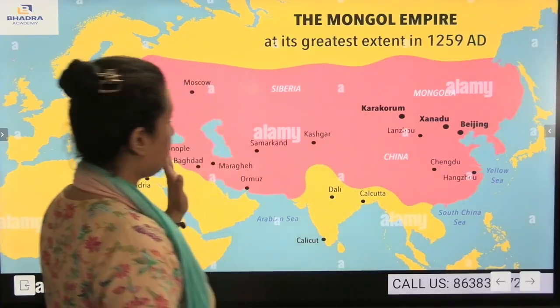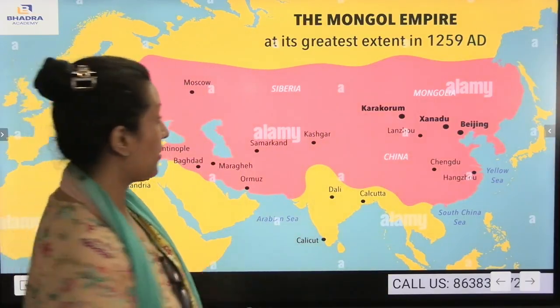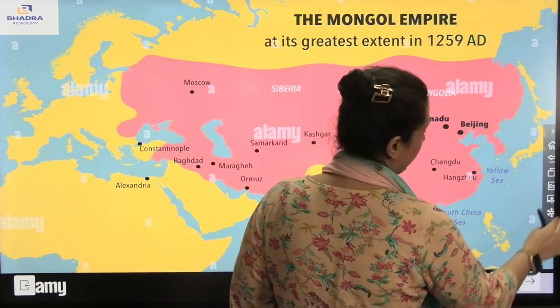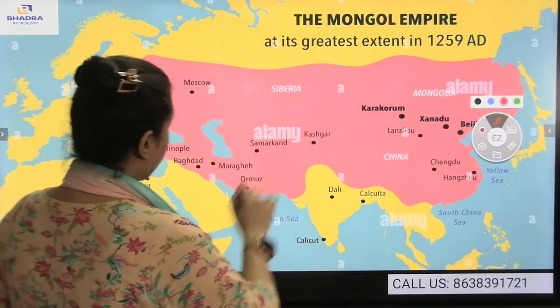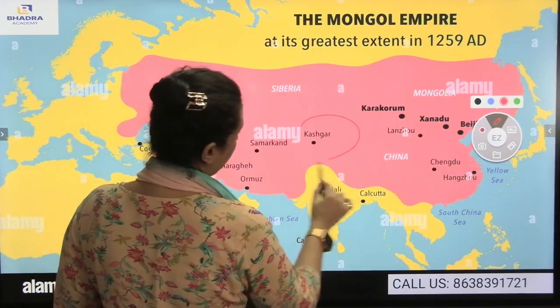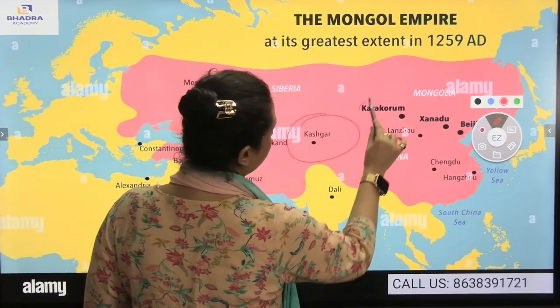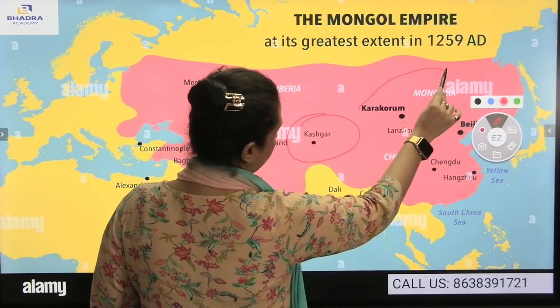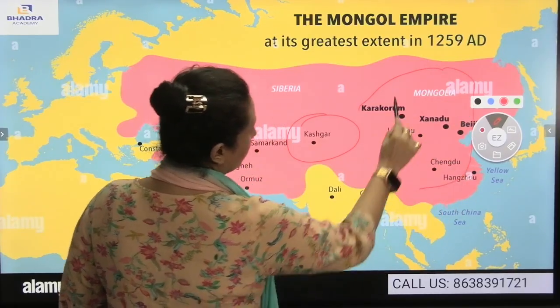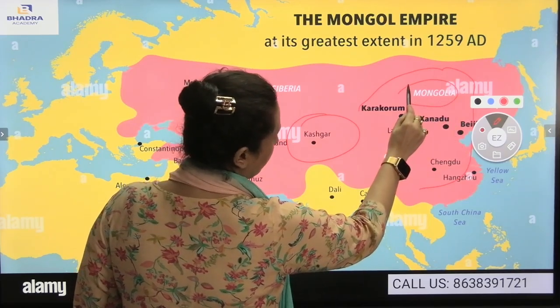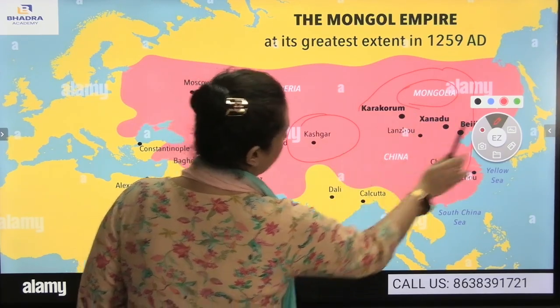And here you see the greatest Mongol empire. So during that time, how much had they annexed? First, you see the Mongolian country is here, and they had annexed the whole of China. I'm so sorry, the Mongolian country is here.